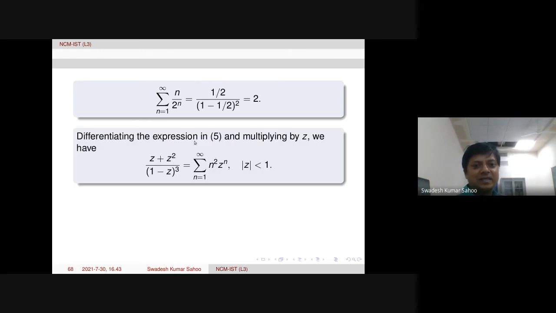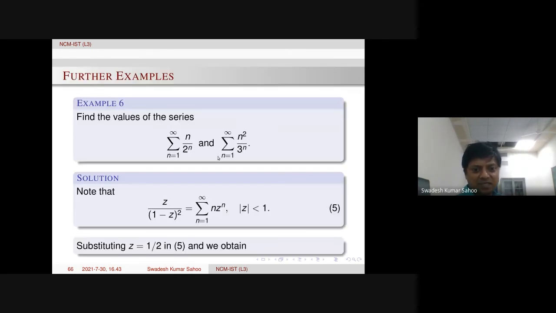Similarly, differentiating this expression once again, z power n minus 1 and n square will come here: n square z power n minus 1. Then we multiply by z, so therefore n square z power n will come. Then we put z equal to 1 over 3, because within this disk any value you can take.